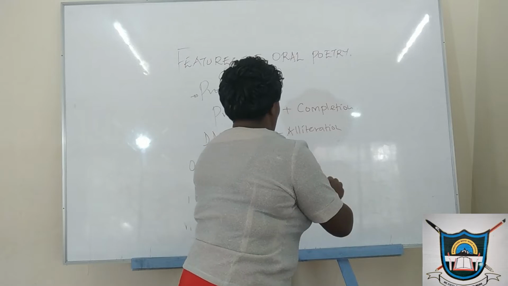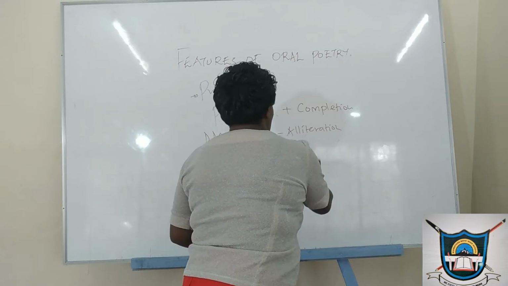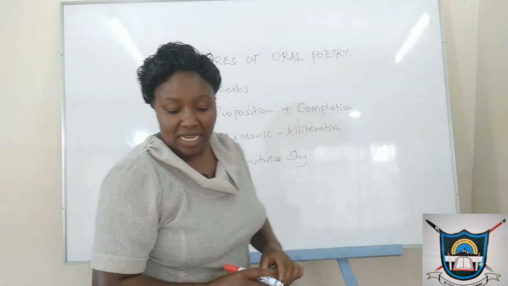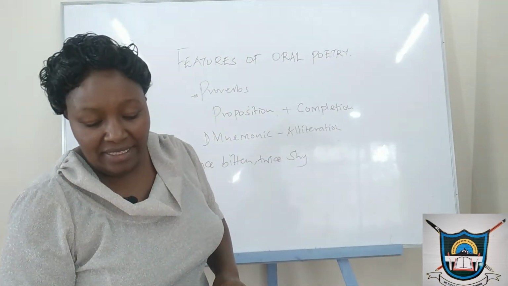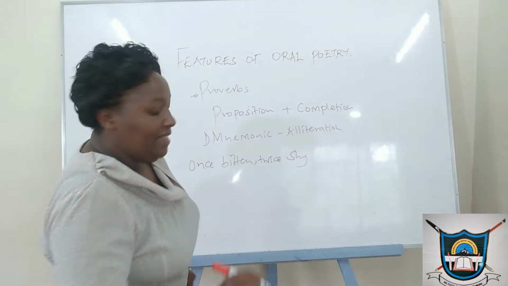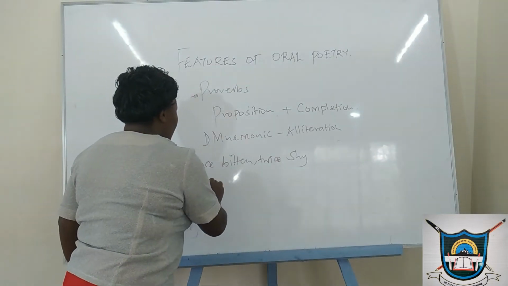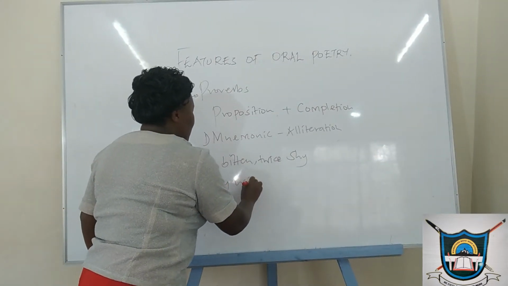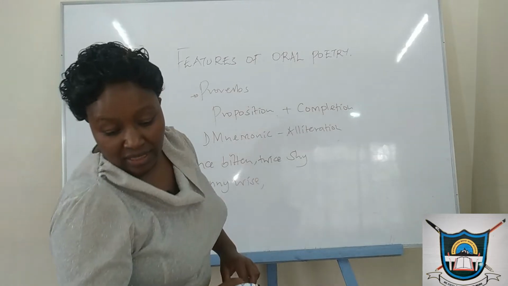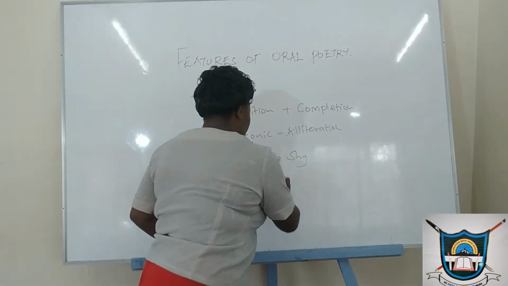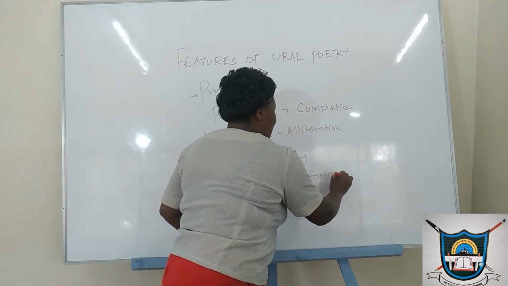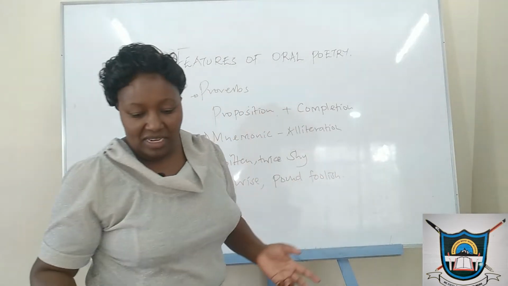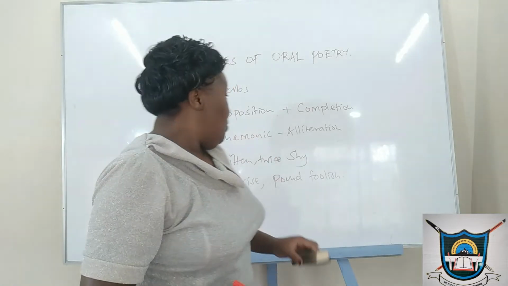There are some words which are omitted in that, and it still makes a lot of sense. Then we have a proverb like pennywise, and then the completion is pound foolish. So you note that some of the words which are not very necessary are omitted.